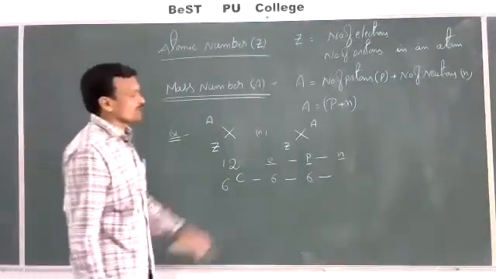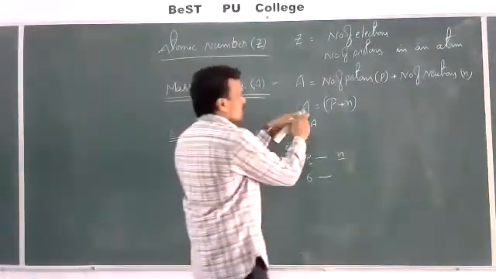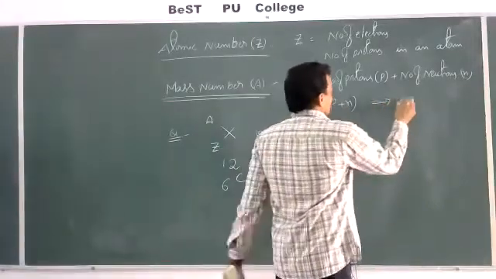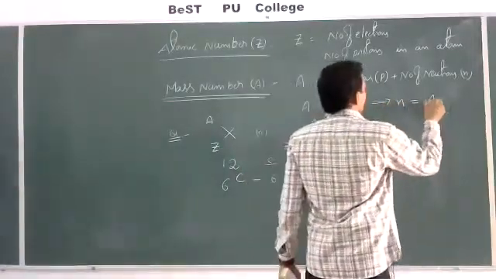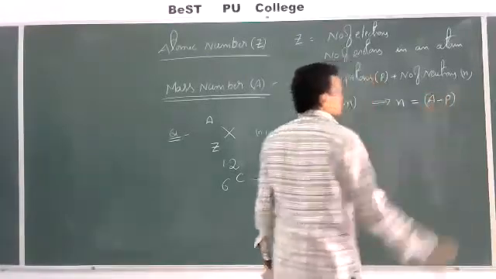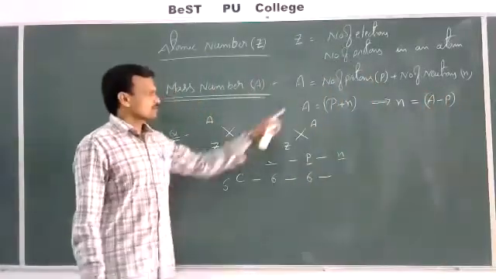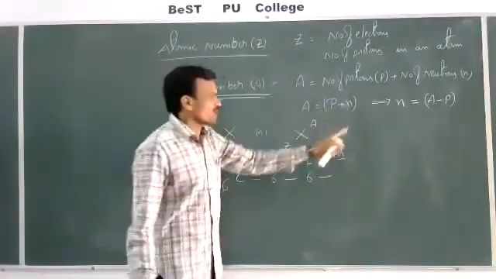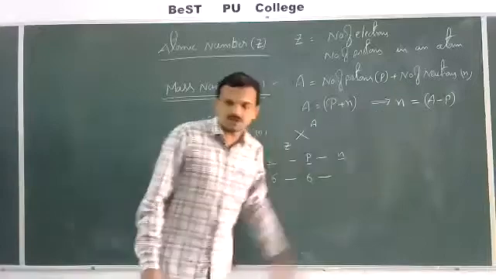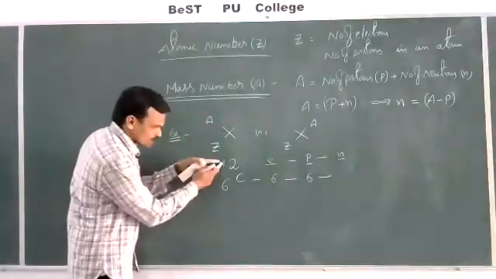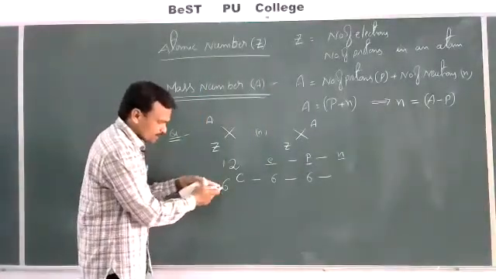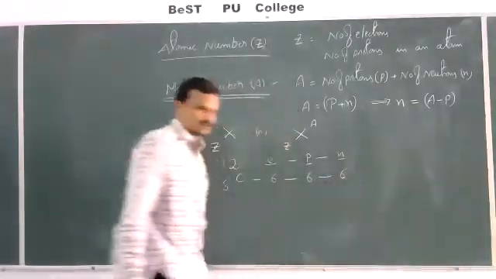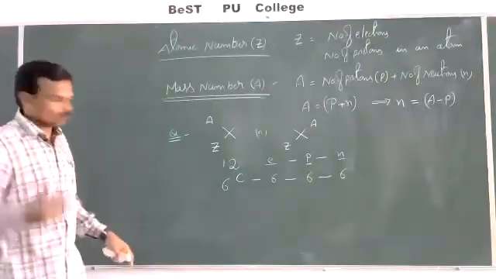Then see how many neutrons there are. As you know, mass number is equal to protons plus neutrons. It implies that number of neutrons is equal to mass number minus protons, A minus P. What is mass number here? 12. What is atomic number? 6. Then 12 minus 6 is 6.